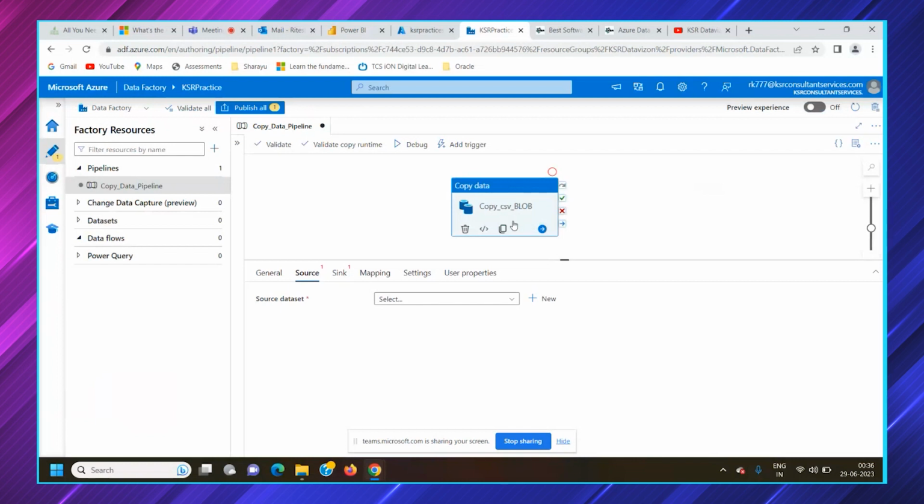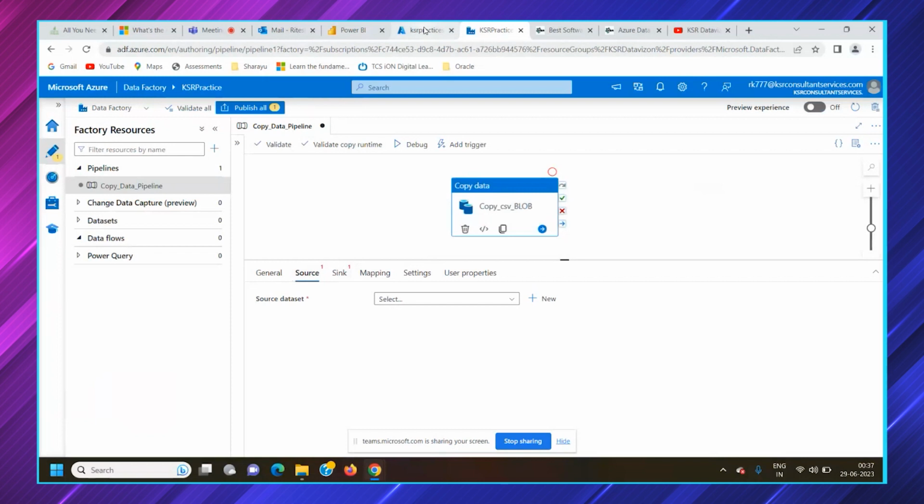Not only the same source and target, you can move it from SQL to a storage account, from a storage account to SQL, or from Azure Data Explorer, which is a kind of database developed and used by Microsoft only. Multiple sources are available. They might be heterogeneous. Not every time would the source and sink be the same. For now, for practice purposes, to get an idea of how a copy activity works, what exactly a linked service is, how to create a linked service and how to create a dataset, we are going to do this activity.